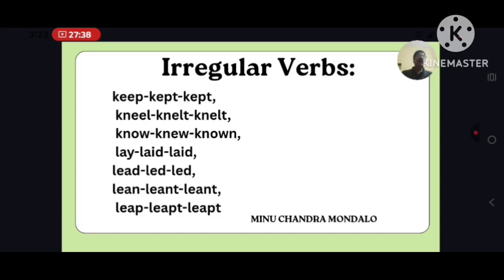Just remember I have told you beforehand some words like blow, blew, blown, flow, flew, flown. Similarly, know, knew, known. Let us know another irregular verbs.